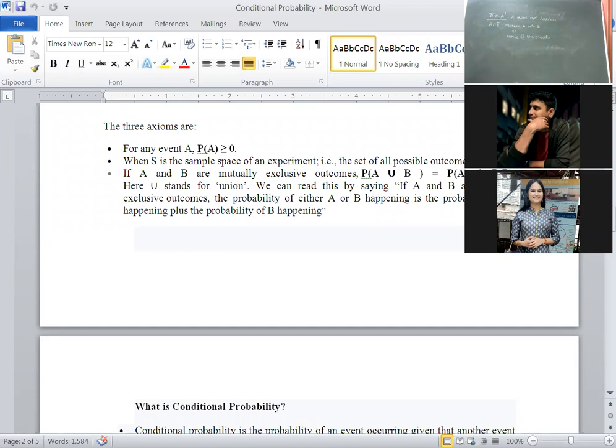None of the events happen. Then A bar intersection B. A bar intersection B means A does not happen, but B happens. Then the last notation.